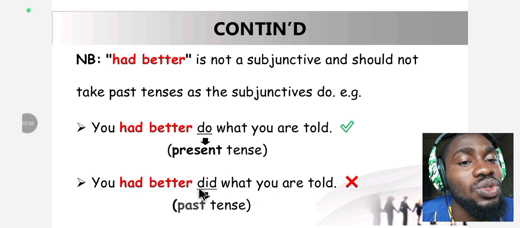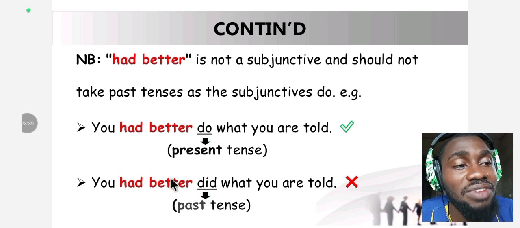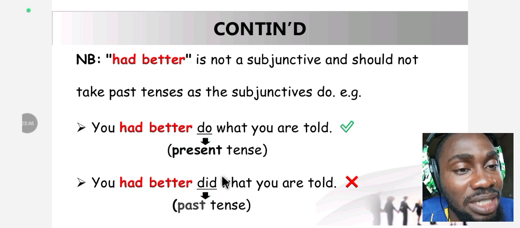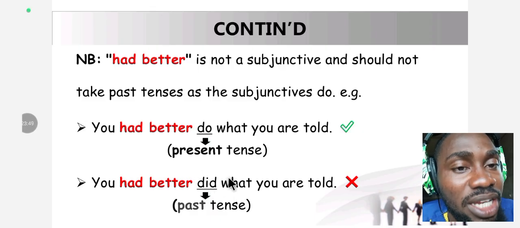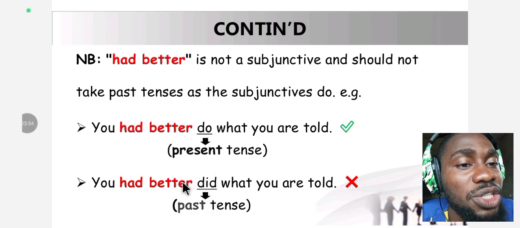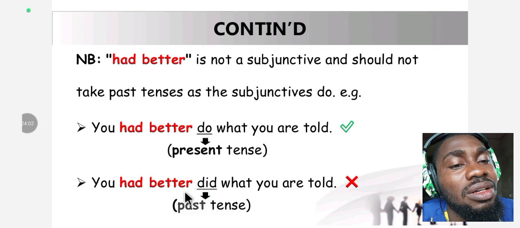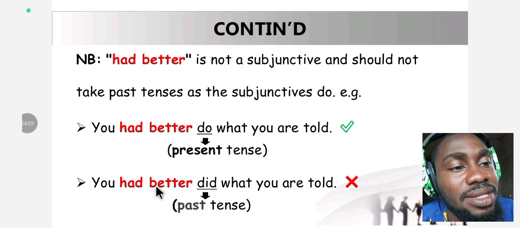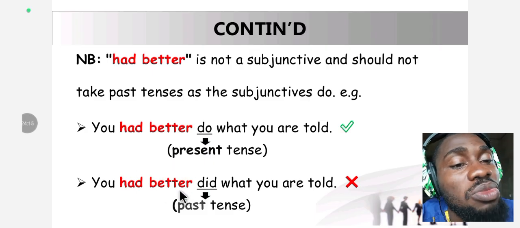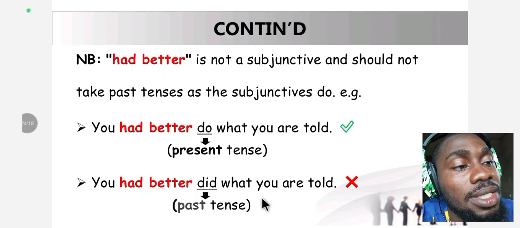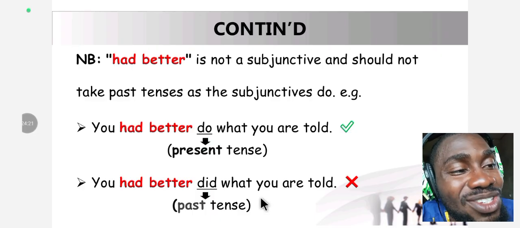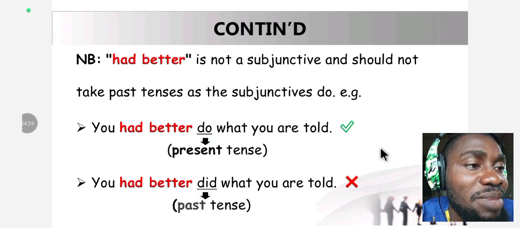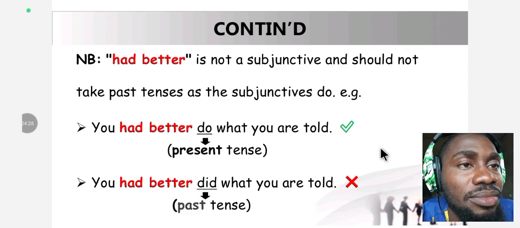But when we look at the next example, it says, you had better did what you are told. You can see had better is not a subjunctive, and here we are giving it a past tense, putting the subjunctive law into had better, which does not agree with the rule of English, because had better is not a subjunctive. So had better should go with a normal grammatical law and not a subjunctive law, because it is not a subjunctive form. Have I made myself clear? I think I have.